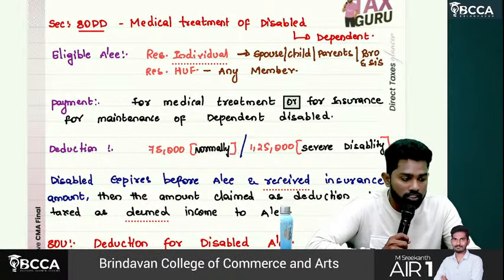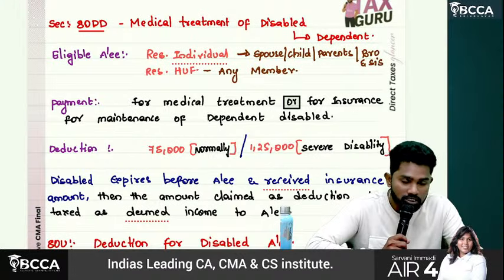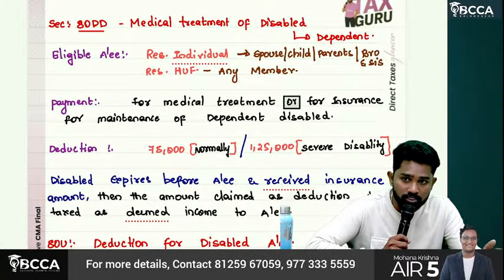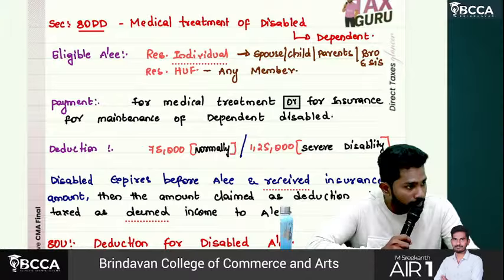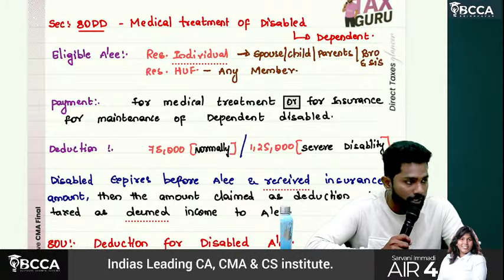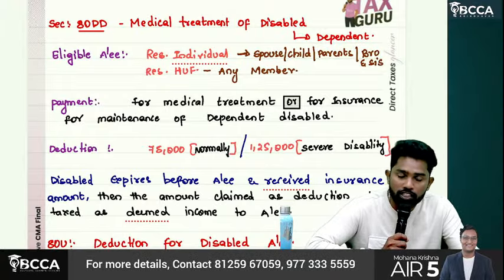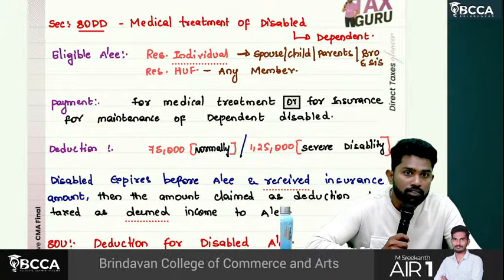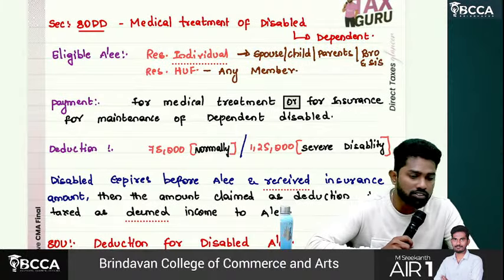Who can be called dependents? It should be within the family. What is family? Spouse, children, parents, brothers and sisters. If any of them is disabled and dependent, then the 80DD deduction can be claimed by the SSE. A HUF can claim deduction under 80DD with respect to any member.